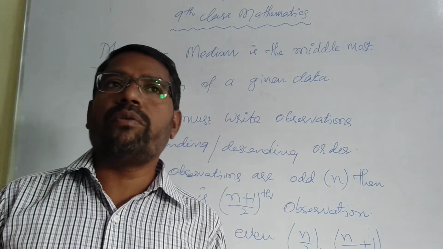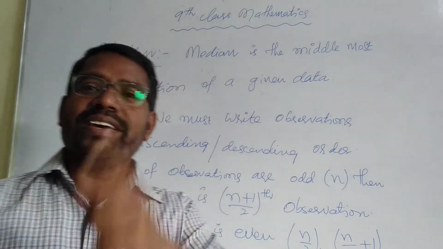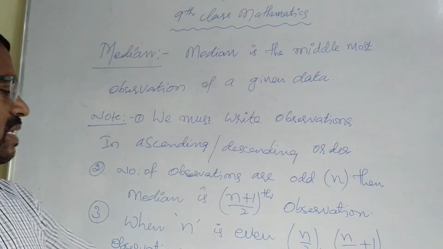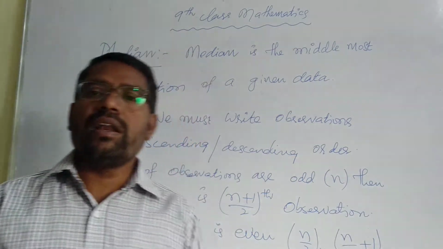I explained that when the number of observations is even, say 10, how many middle observations do we get? We get 2. So you should understand that the observations are the n by 2 term and the n by 2 plus 1 term. Two observations we are getting.